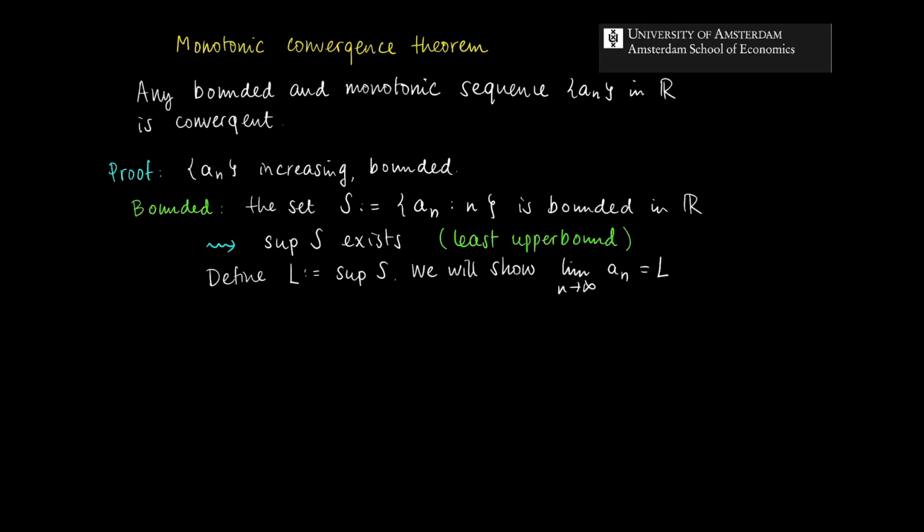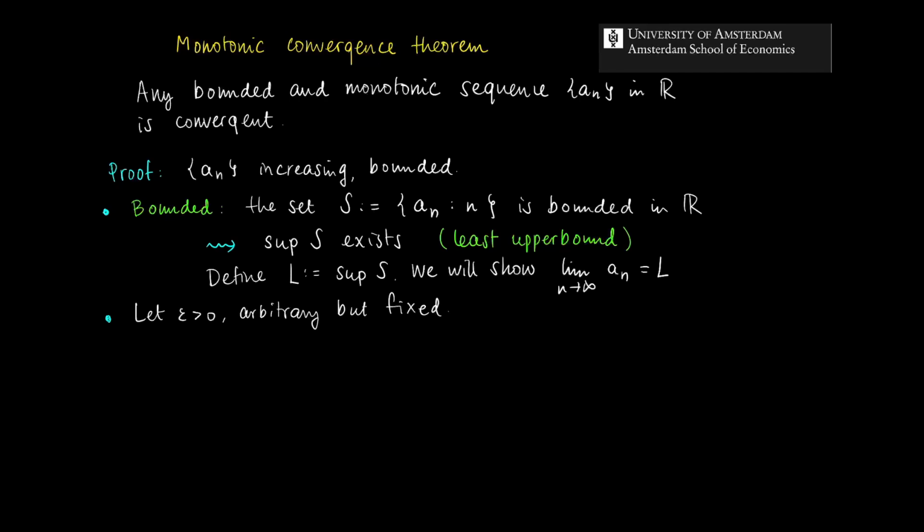Okay, how to do this? In order to show that the limit of a_n is L for n to infinity, we know that we have to take two steps, right? The first step is take an epsilon. Let epsilon be larger than 0, an arbitrary but fixed number.